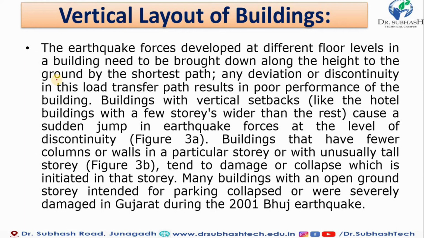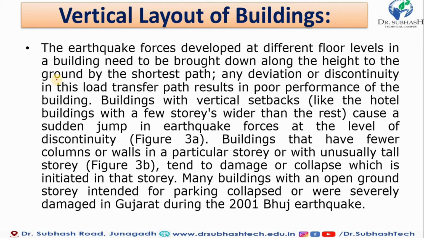Buildings with vertical step back, like a hotel building with a few stories wider than the rest, cause a sudden jump in earthquake force at the level of discontinuity. That will be seen in figure 3. Now a building that has fewer columns or walls in a particular story, or an unusually tall story, tends to get damaged or collapse, initiating at that story.